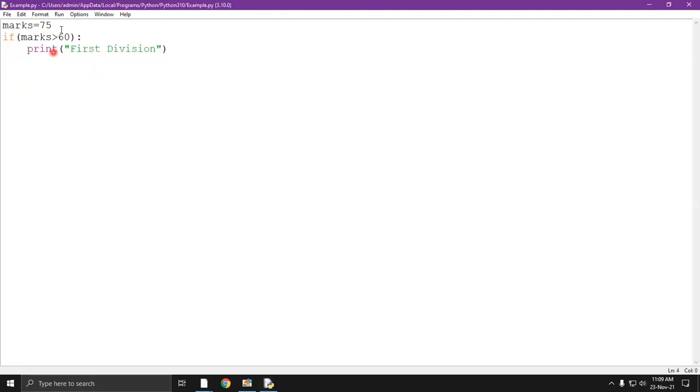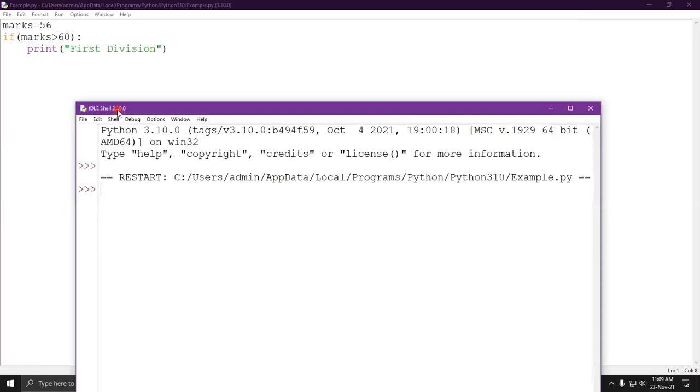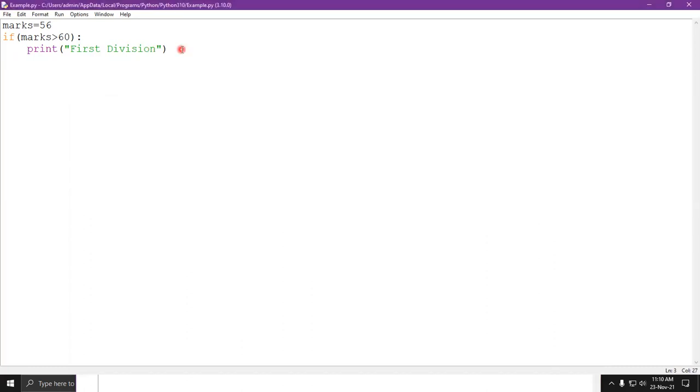But if I am entering marks as 56, now you can see that marks is less than 60. So it will not print the first division. So what it will do? On clicking F5, it is doing nothing. It is returning the space. Why? Because we haven't applied the else statement. So now we will understand why we need the else statement. When we are dealing with multiple conditions or when we are dealing with the false part of a condition, then we use the else part.